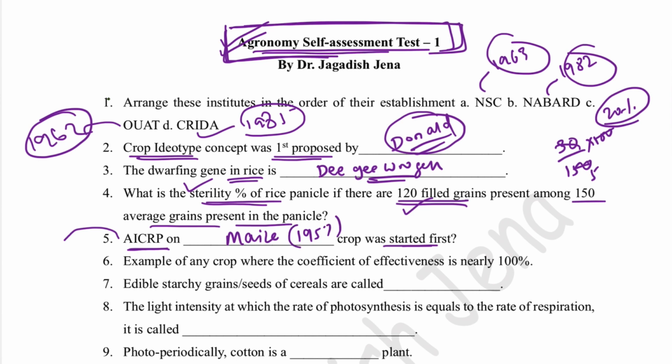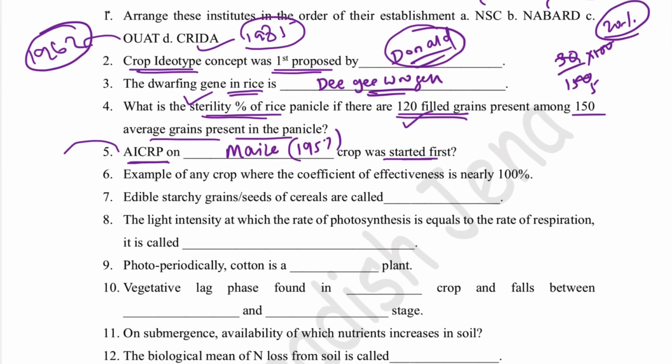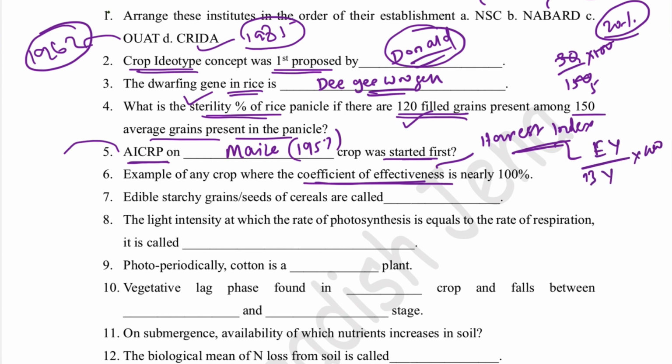Example of any crop where the coefficient of effectiveness is nearly 100%. Basically, coefficient of effectiveness is nothing but the harvest index. Harvest index is also called the coefficient of effectiveness. And what is harvest index? That is the economic yield divided by biological yield, into 100. So if it is nearly 100%, that means economic yield should be equal to biological yield. Then only it will be 100%.